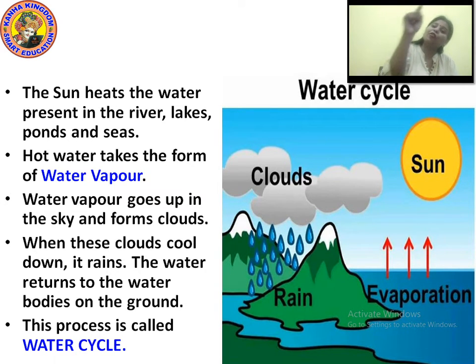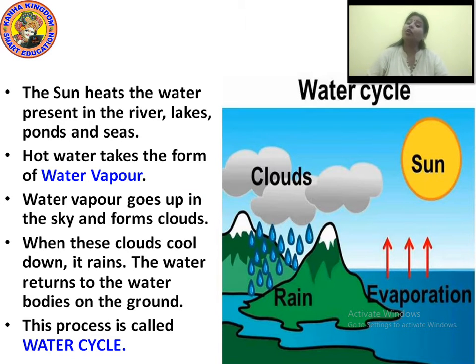This whole process is called the water cycle. Now did you get what the water cycle is? The water cycle is a process in which the water gets heated up and takes the form of a cloud, and when the clouds get cooled down, it rains, and again the water gets mixed with the ground.